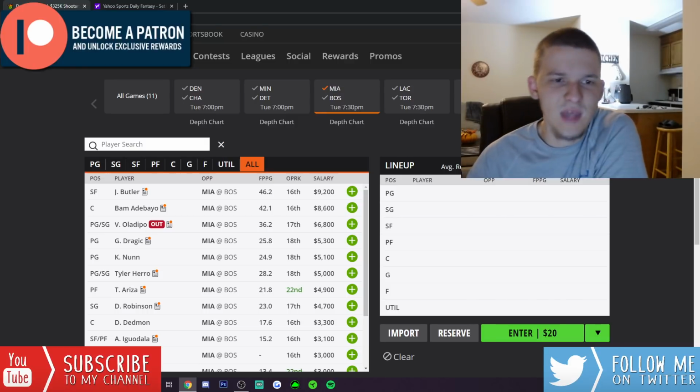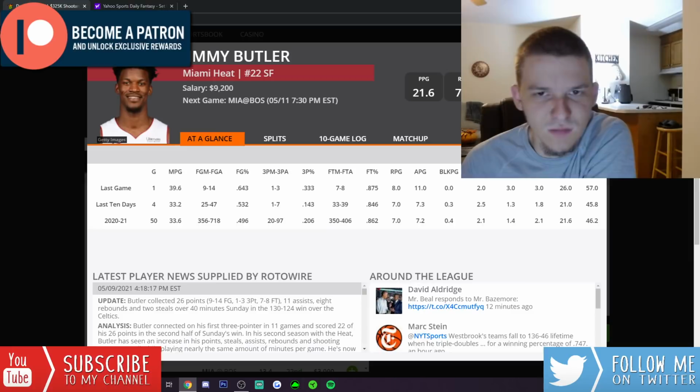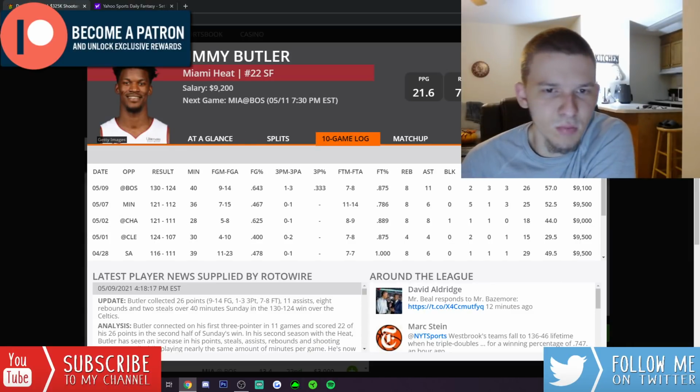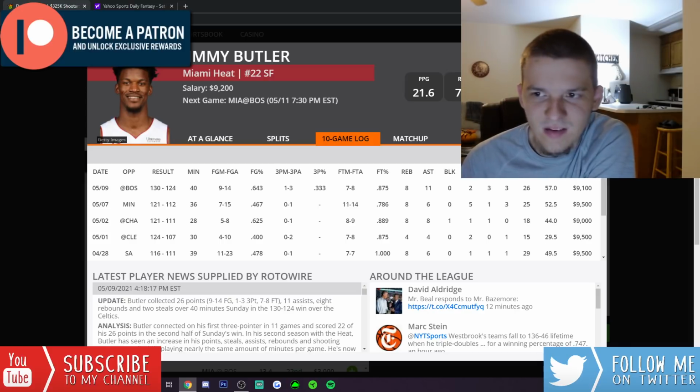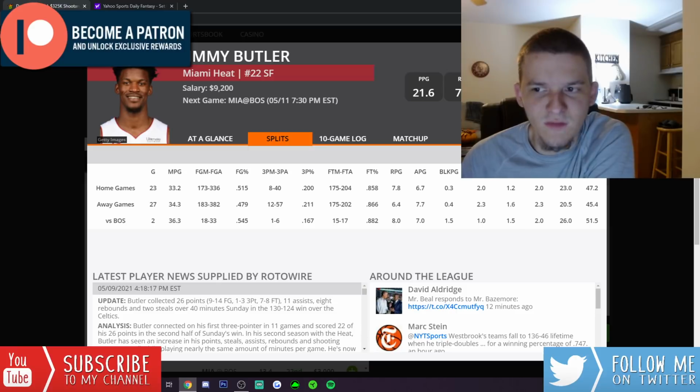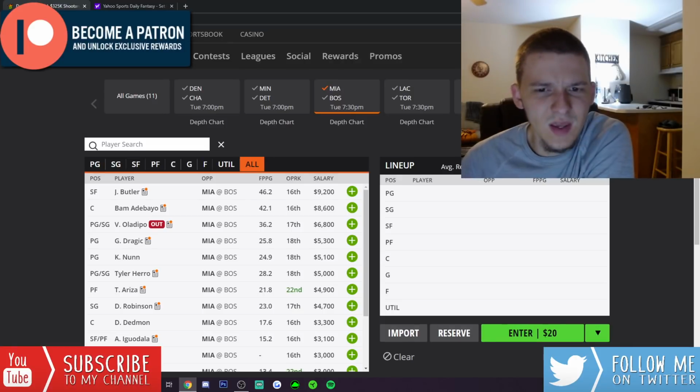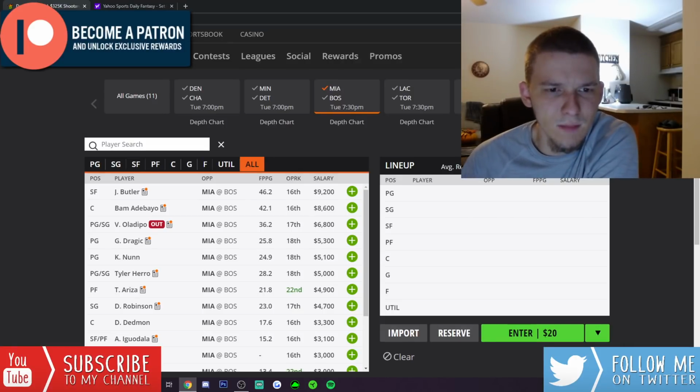You could obviously play them in tournaments. I think Jimmy would be the guy I'd more likely go to just because he's small forward, and small forward's always a pretty tough position to fill. These two teams did play on Sunday. Jimmy played 40 minutes, had 57 DK points. I think he's a good tournament option. He'll be really low owned. If you want to go there, I don't mind him. But really, he's the only guy I think I'm going to look to from Miami. Outside of Jimmy, I don't see a ton that really stands out here.